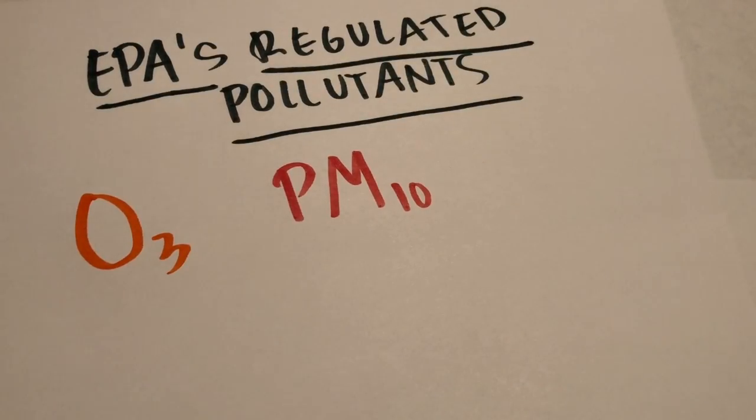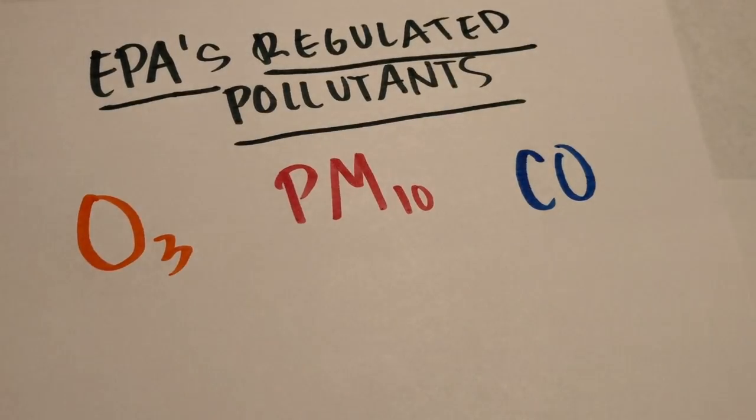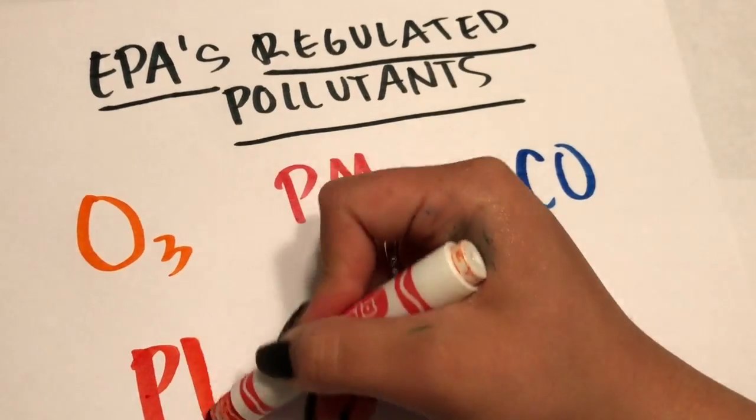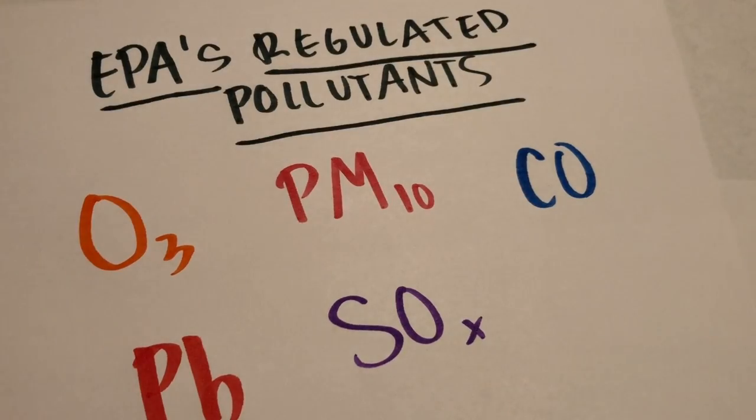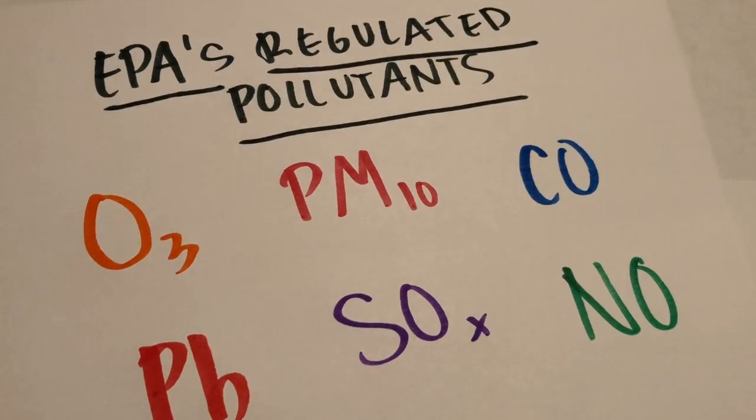The EPA's regulated air pollutants are ground level ozone, particulate matter, carbon monoxide, lead, sulfur oxide, and nitrogen oxide.